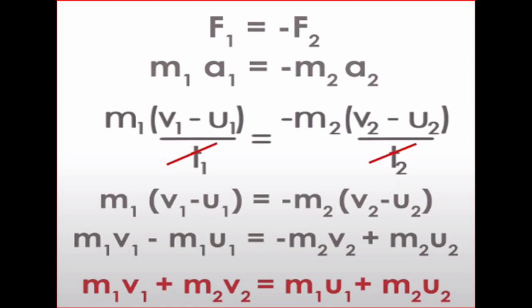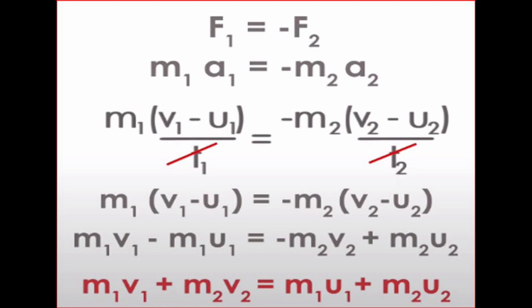Now we know that the equation of acceleration is a equals (v minus u) by t. For object 1, the acceleration produced is a1 equals (v1 minus u1) by t1, and for object 2, (v2 minus u2) by t2. But the time of collision is the same for both objects, and hence t1 equals t2, and therefore it gets cancelled.